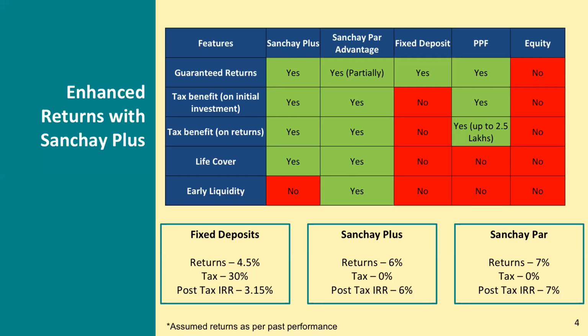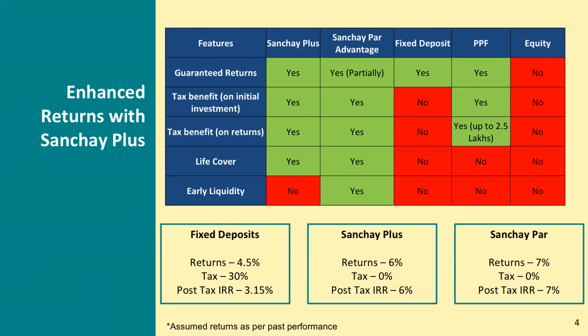To compare this with fixed deposits, it is somewhere around 4 to 4.5%, and if you add your tax component, the post-tax IRR is somewhere around 3 to 3.15%.